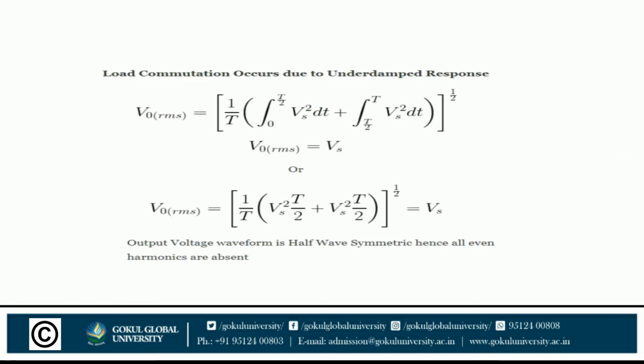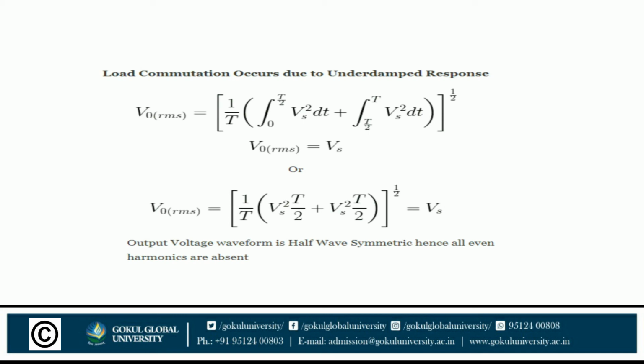Due to the load, it is possible, because the current becomes 0 before the voltage becomes 0. Load commutation occurs due to the underdamped response. Load commutation is occurring, that is why forced commutation is not required.